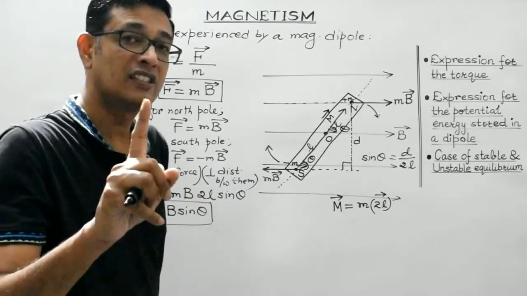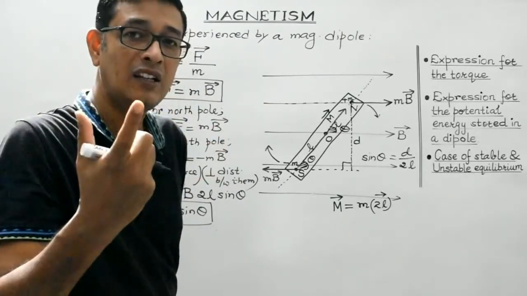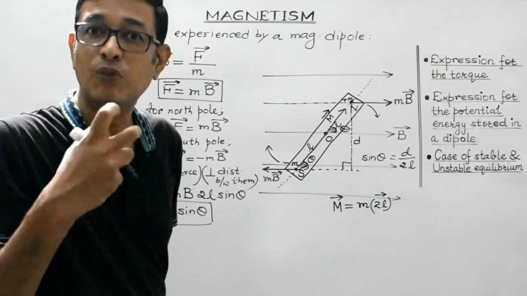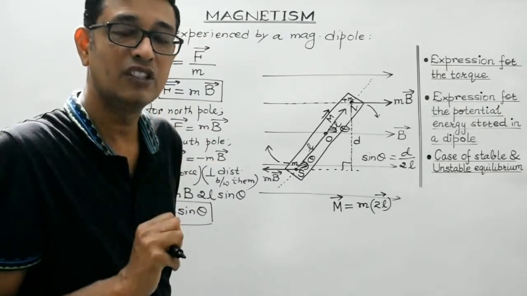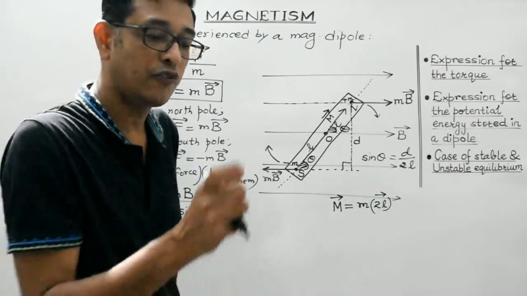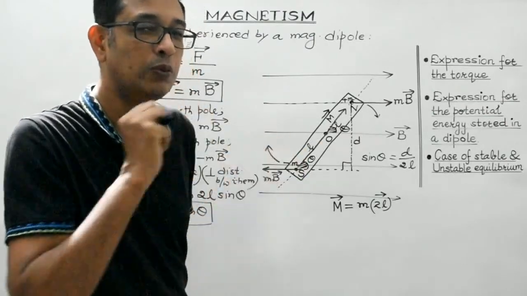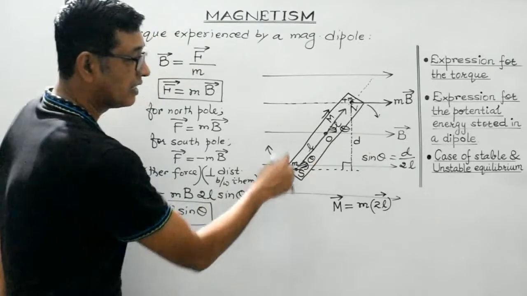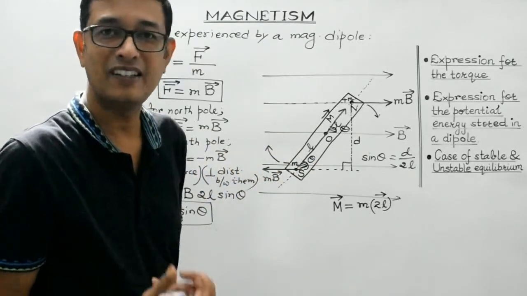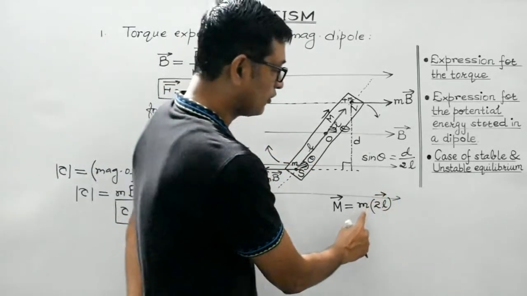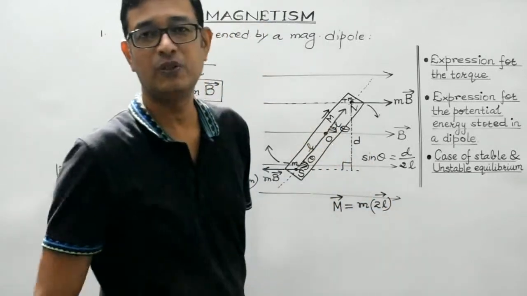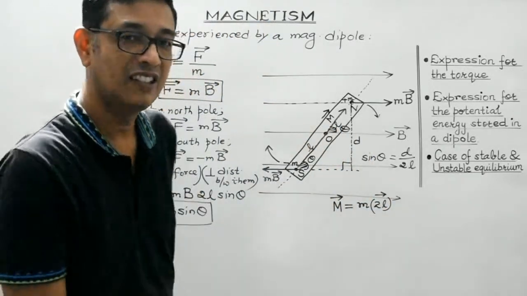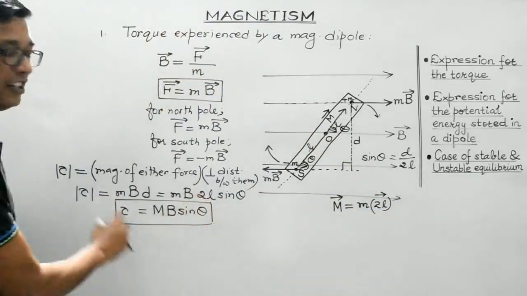The only difference is that in the case of the current carrying coil, capital M stands for the magnetic moment of the coil, which is equal to the product of ampere turns and the area of the loop under consideration. In this case, it is the magnetic moment of the magnetic dipole of a bar magnet, which is the product of the pole strength and the distance between them, which is the magnetic length. So this is the magnitude.